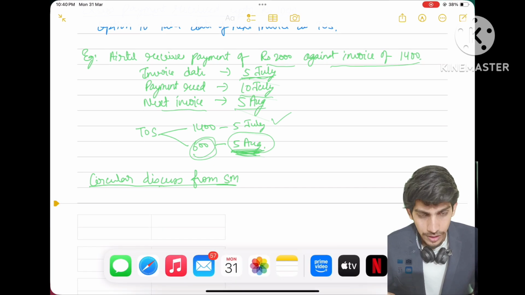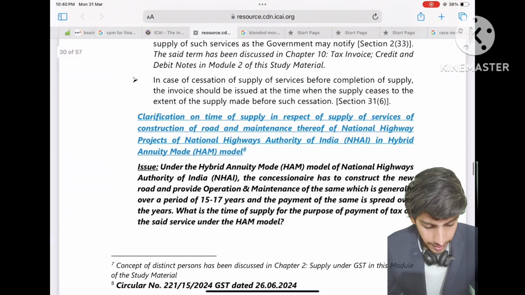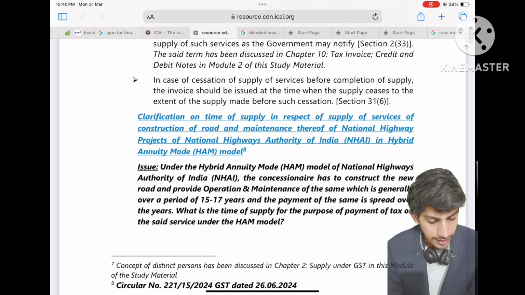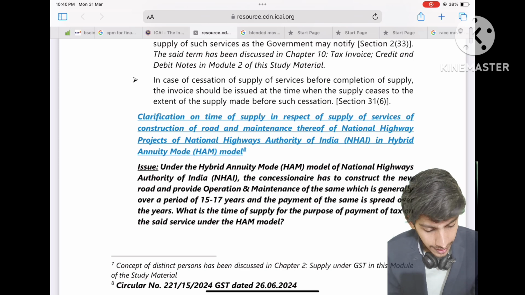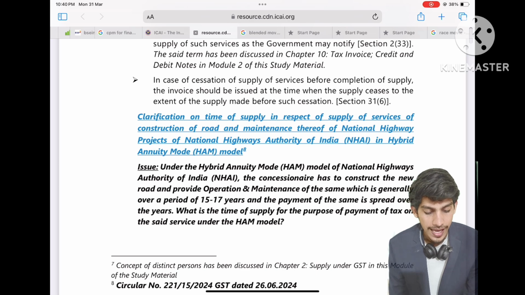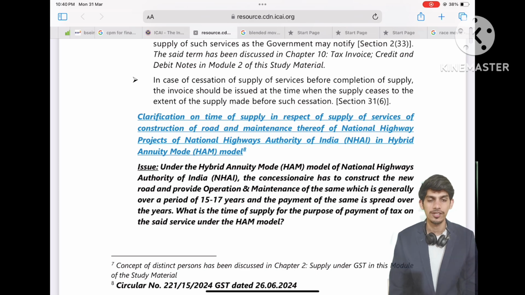Okay. Now we have one circular which we have to study from the study material, so I will just go there. Okay, so this is the circular, and it is about services in respect of construction of road and maintenance thereof, or of national highway projects of NHAI in hybrid annuity mode. So what is this hybrid annuity mode? What are these services?